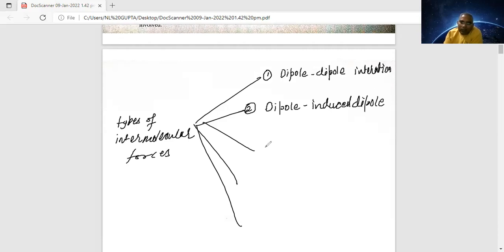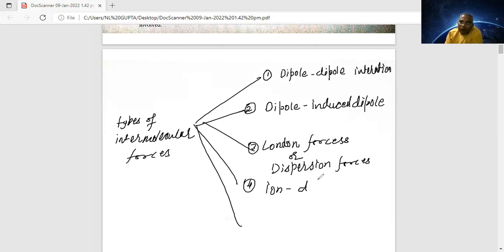Third one is London forces. You said the name of this one at the beginning of the class. London forces are also known as what? Dispersion forces. The fourth one is ion-dipole. And the last, the fifth one, is hydrogen bonding.